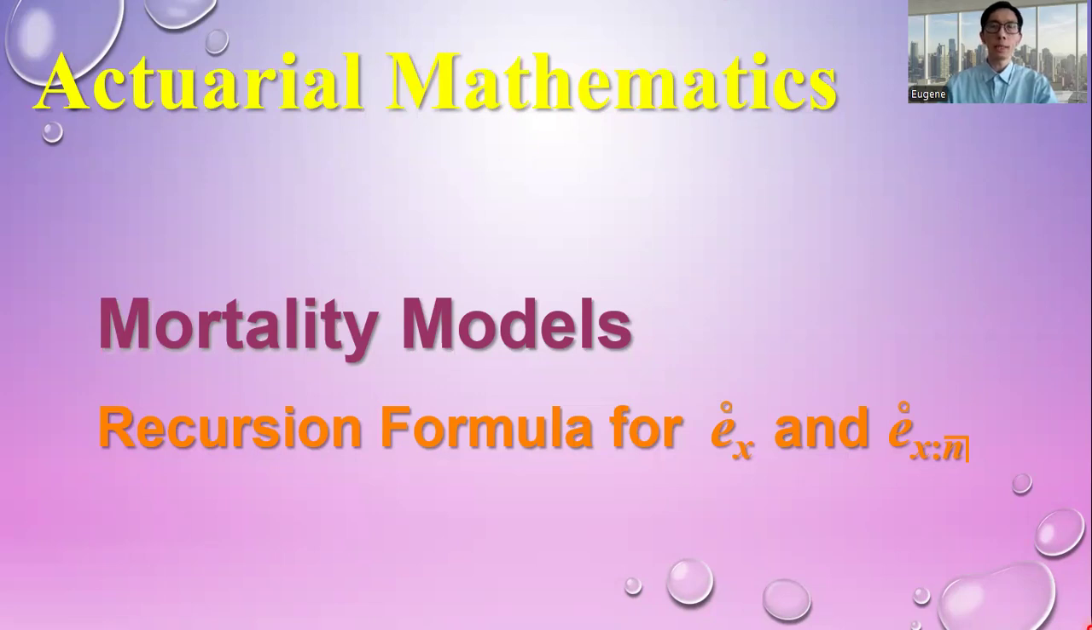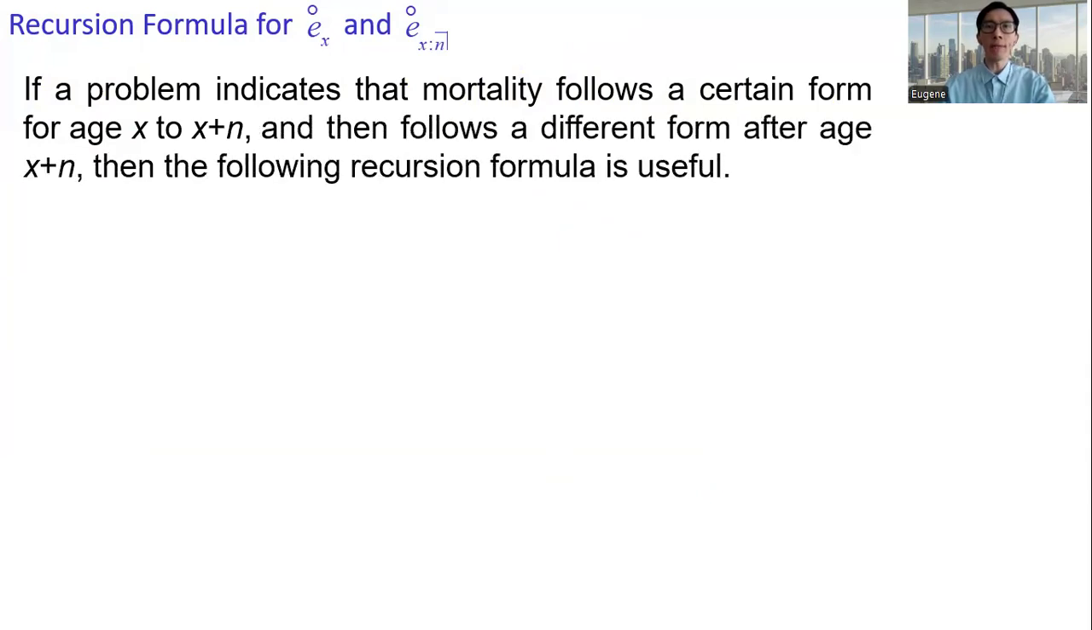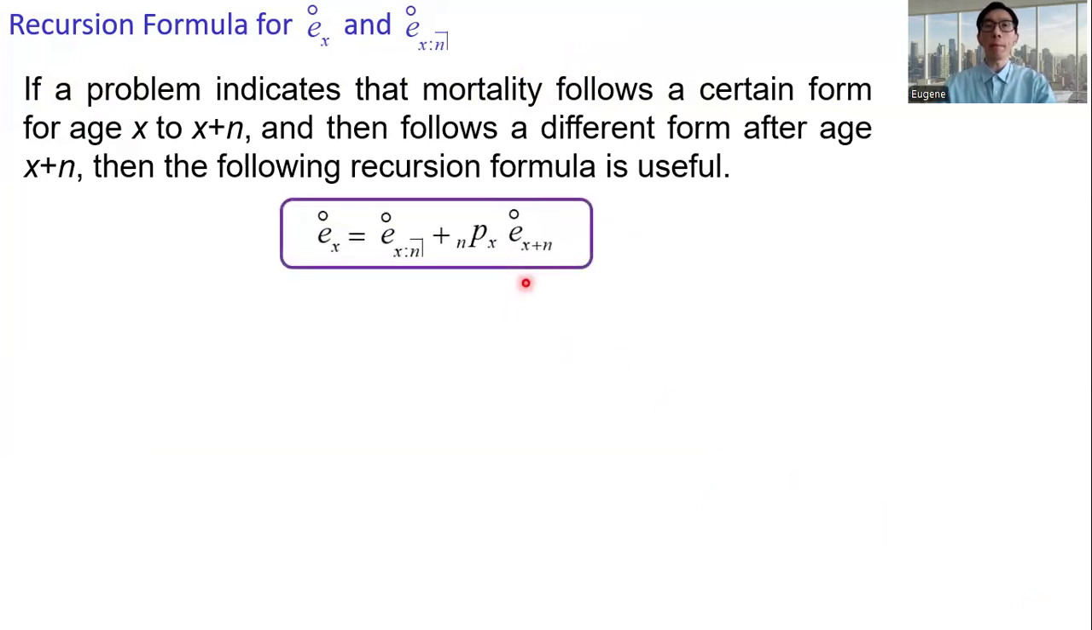Hello everyone. In this video, we will cover the recursion formula for the complete expectation of life and the n-year temporary expectation of life. If a problem indicates that mortality follows a certain form from hx to hx plus n, and then takes another form after hx plus n, then we can make use of the following recursion formula to compute the complete expectation of life for other ages.